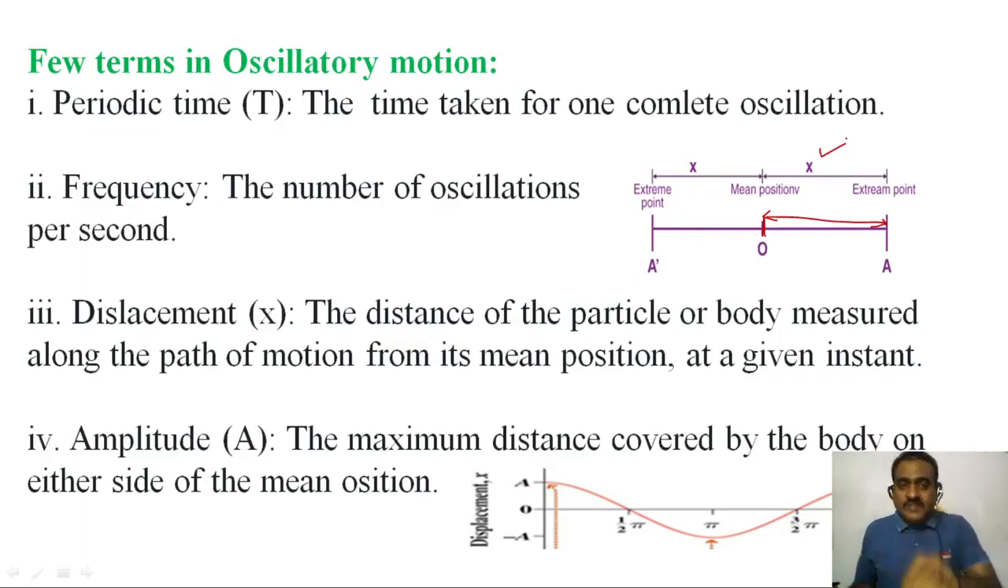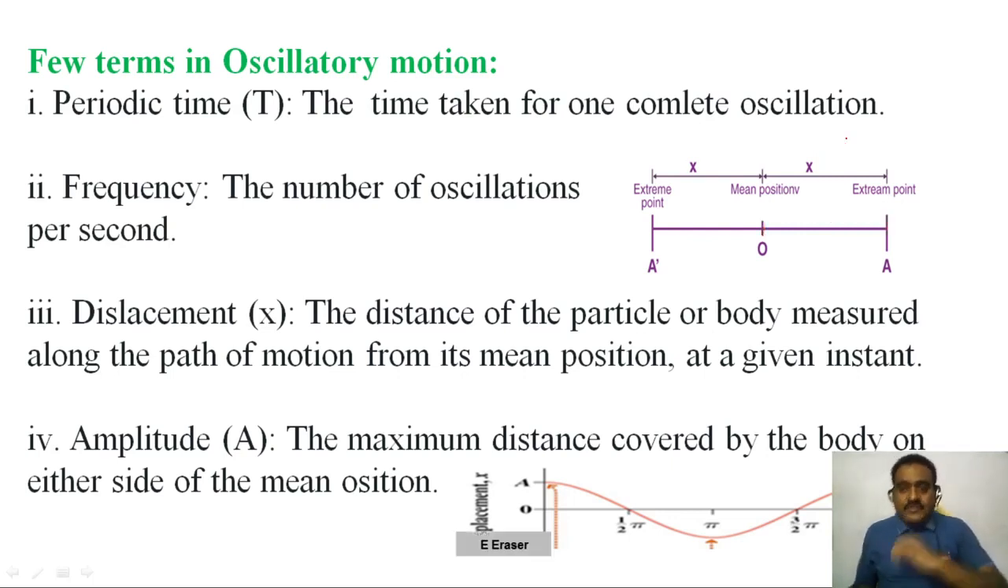What is displacement in oscillatory motion? The distance between mean position and extreme position, or the distance between O and capital A in this figure, or the distance of the particle or body measured along the path of the motion from its mean position at a given instant, is called displacement.